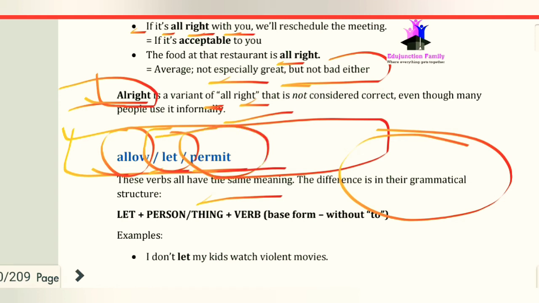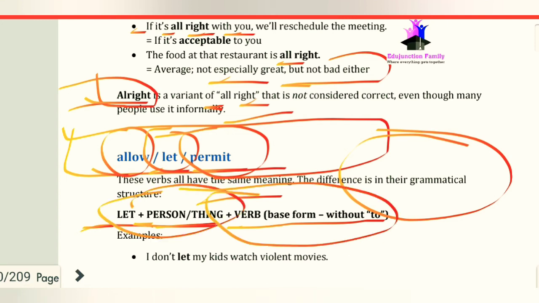So we have the structure of let: let plus person or thing plus base form of verb without to. Now we have the sentence, "I don't let my kids watch violent movies."